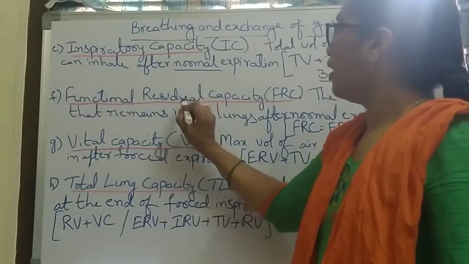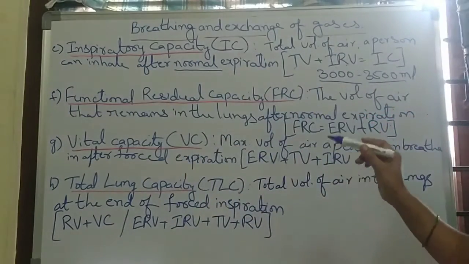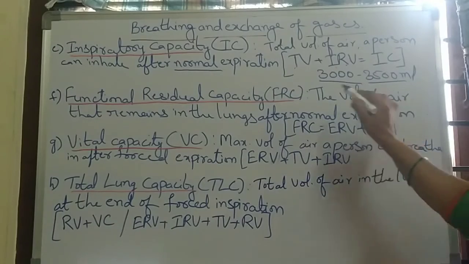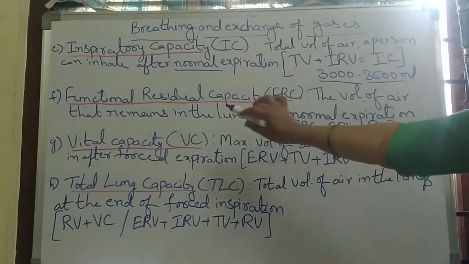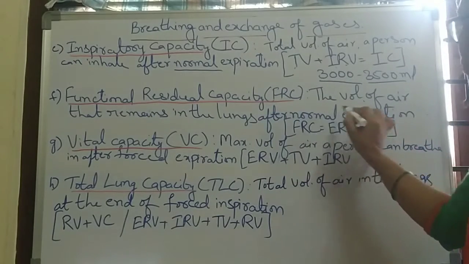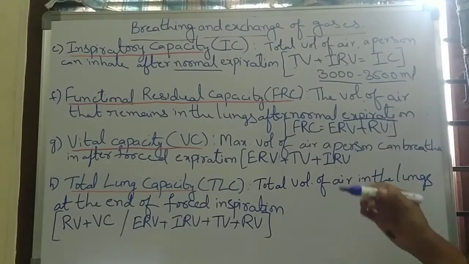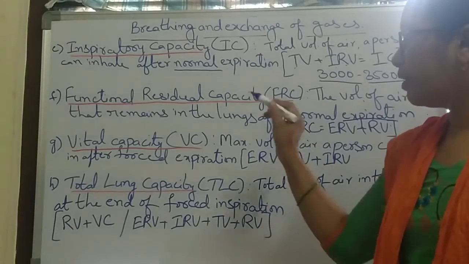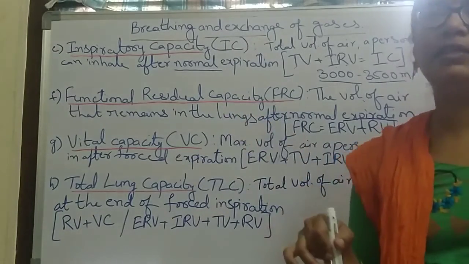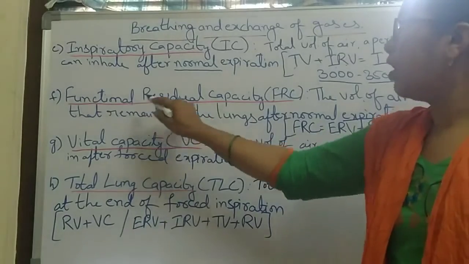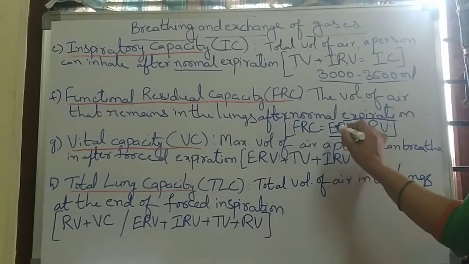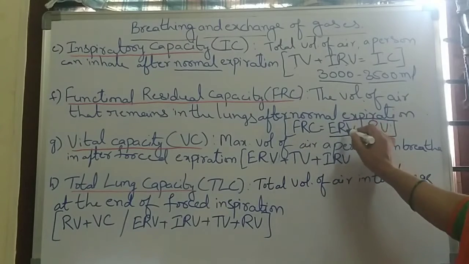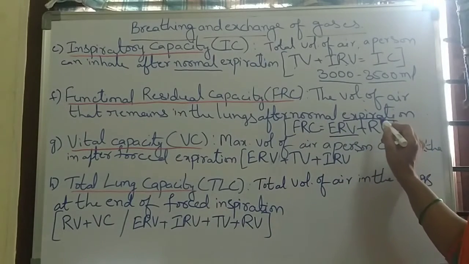And next, functional residual capacity. What is that? The volume of air that remains in the lungs after normal expiration. After normal expiration, how much air is present in the lungs? That is called functional residual capacity. It is ERV, expiratory reserve volume, plus residual volume.